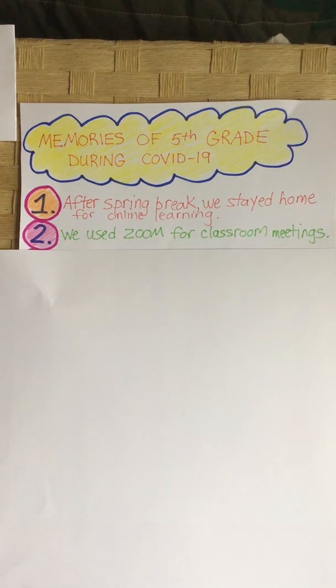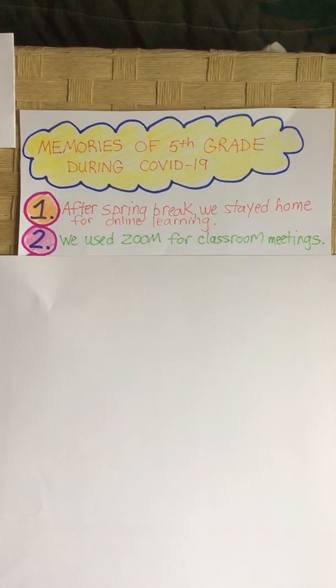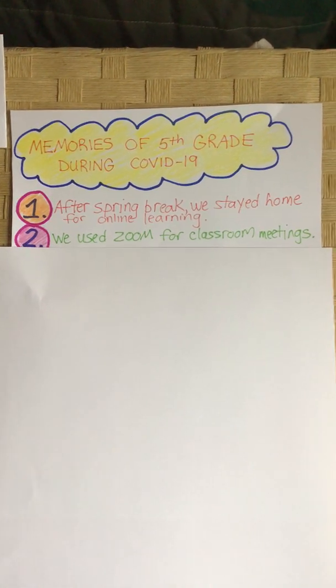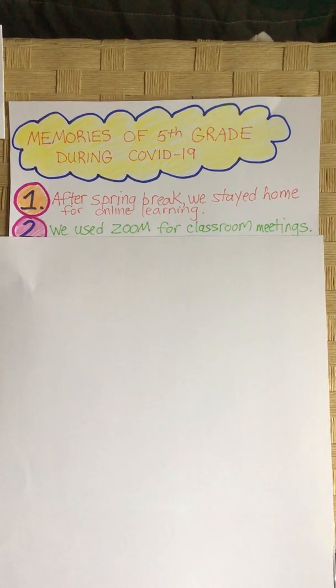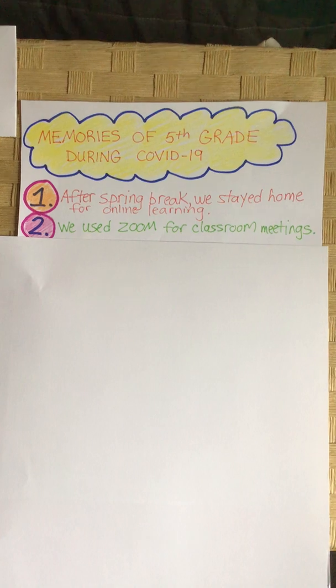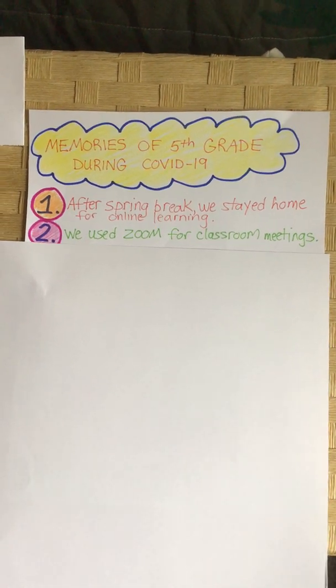Number 2 has another bubble, and it's also colored in with a different color. We use Zoom for classroom meetings. Now, you can write all of your own for these. If some of them are ones you want to write, you can use them. But try and think of your own memories of what your life was like when you had to stay home.